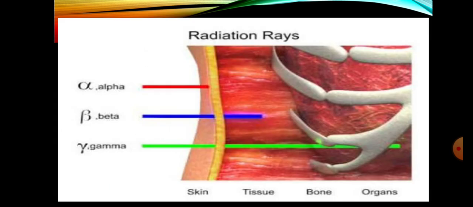Now we can discuss the treatment of different diseases concerned with human beings. Alpha particles just pass through your skin. If you have any problem in the skin, alpha particles are used for the detection of that disease. Beta particles have higher penetration power than alpha particles; they can pass through the skin and tissue. And the last, gamma particles can pass through the skin, tissue, bone and organs. So if you have any problem in skin, tissue, bone or organs, gamma particles can detect these problems.